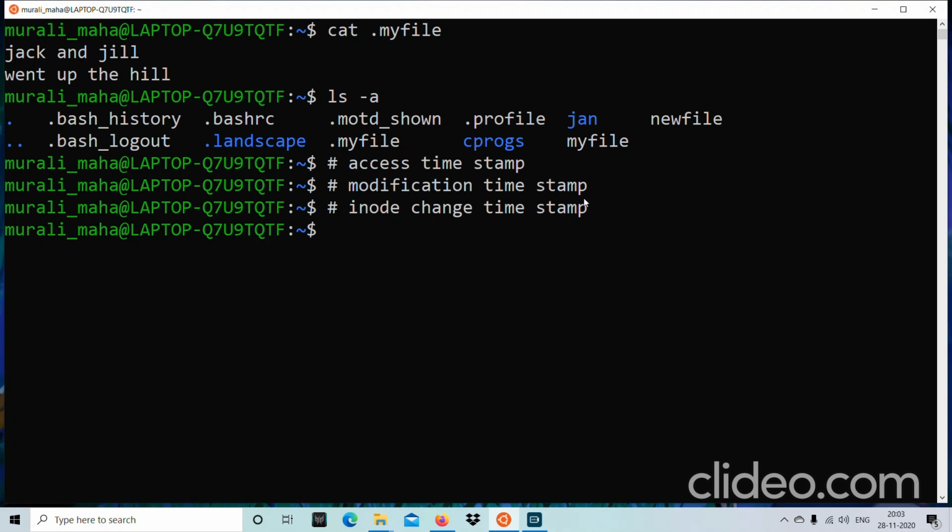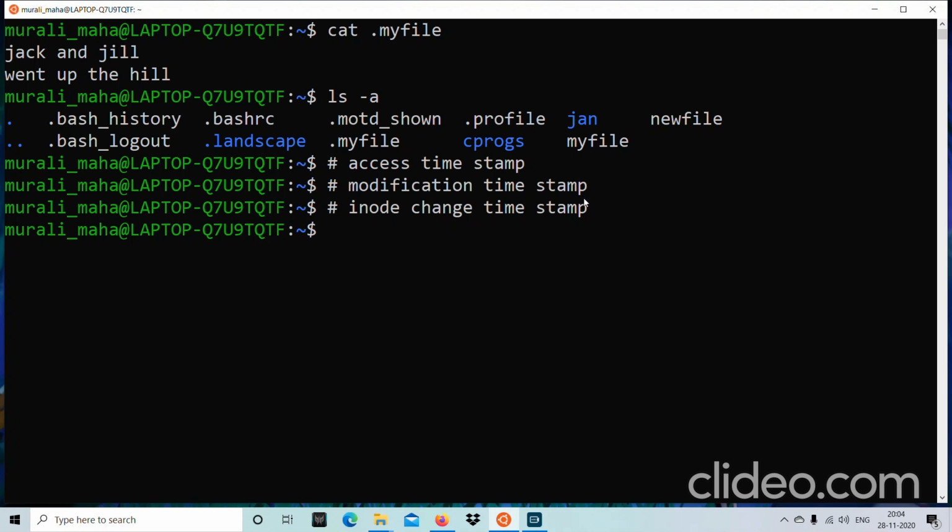When do these timestamps of a file get changed? Whenever you are accessing the contents of the file, like reading the file, the access timestamp changes. Whenever you make any change to the contents of the file, the modification timestamp changes. As for the inode change timestamp, when we learn about inodes I will tell you its significance. Right now, let us not worry about it. So these are the three timestamps associated with any file.